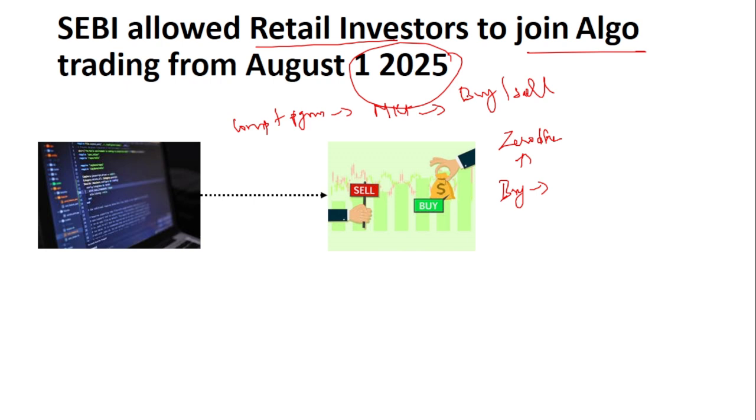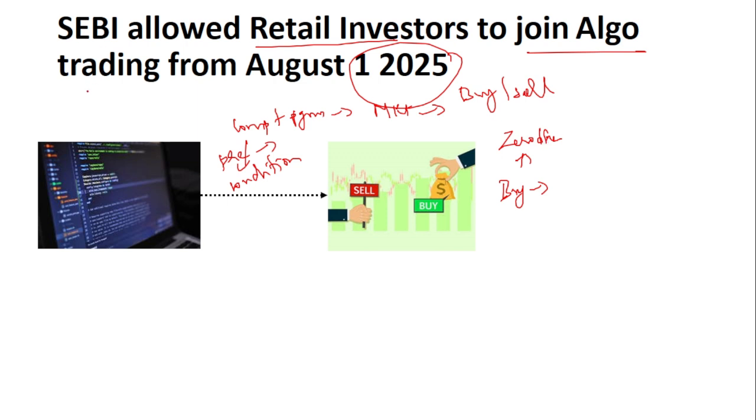So here the customer interface is not involved, but there are certain conditions that the customer should feed in beforehand. There are certain preconditions like don't buy below this price or get me a 5% profit. So certain conditions will be provided by the customer, and then the algo trading, or the computer program, will check the price and check whether the preconditions are met before executing the trade. If the conditions are met, the trade is executed. This is the algo trading.